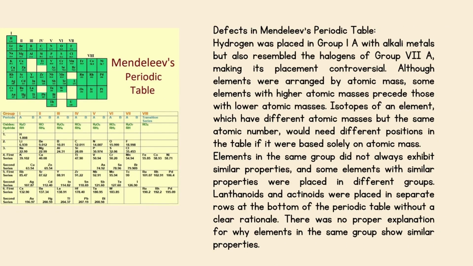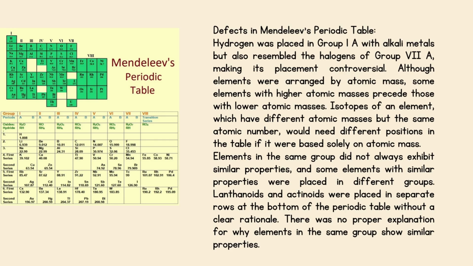Defects in Mendeleev's periodic table. Hydrogen was placed in group 1A with alkali metals but also resembled the halogens of group 7A, making its placement controversial. Although elements were arranged by atomic mass, some elements with higher atomic masses precede those with lower atomic masses. Isotopes of an element, which have different atomic masses but the same atomic number, would need different positions in the table if it were based solely on atomic mass.